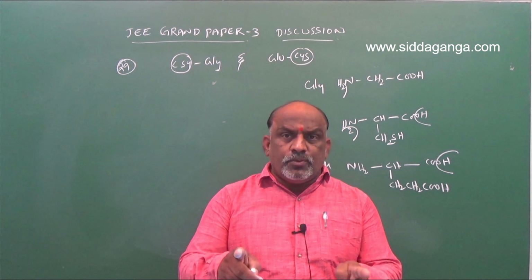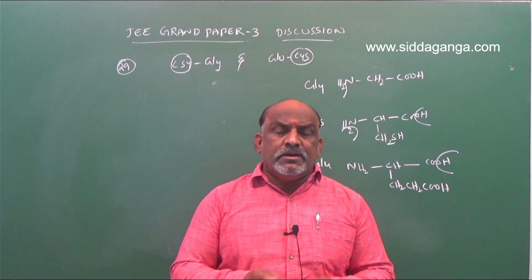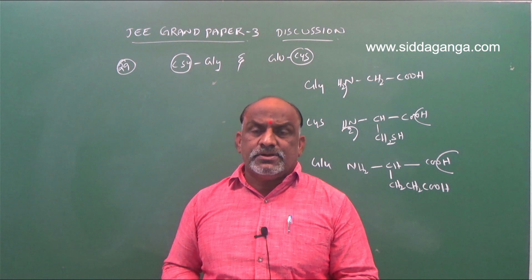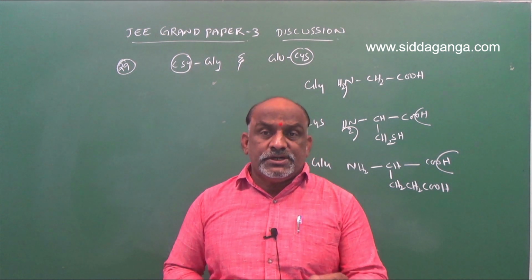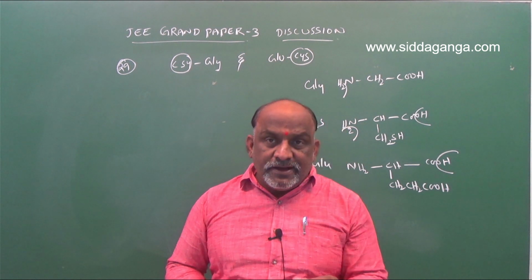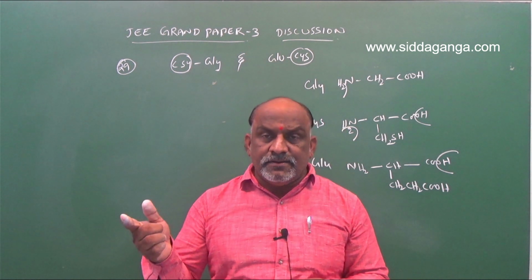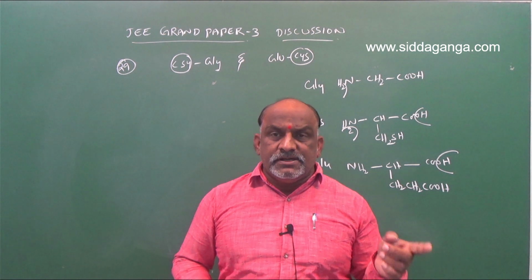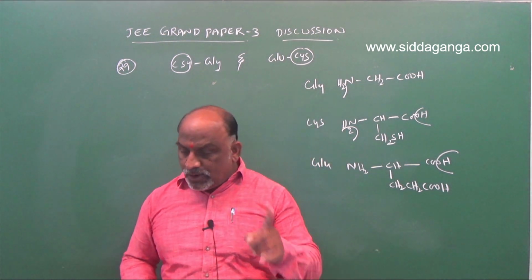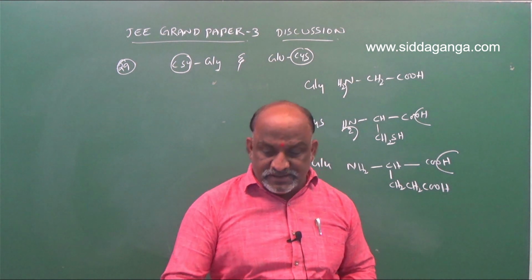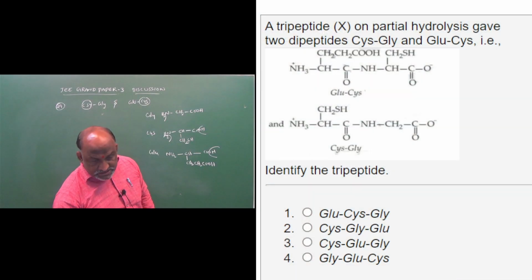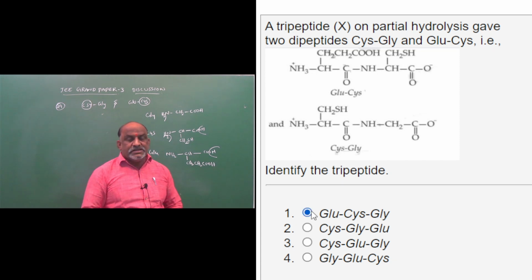In the two dipeptides, what is common? Cysteine is common. According to that, we should take the decision regarding the question. Cysteine is between glycine and glutamic acid. So the answer is glutamic acid, cysteine, glycine. This is the right option for this question.